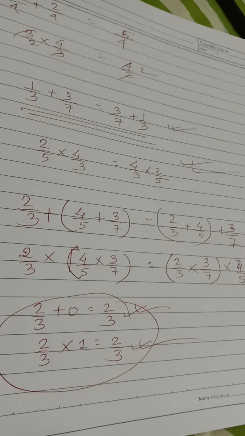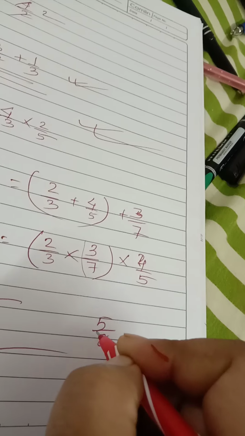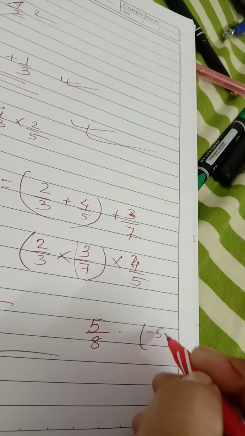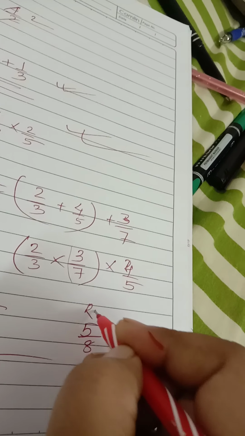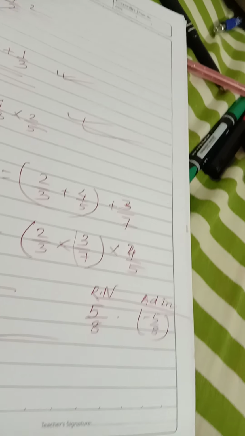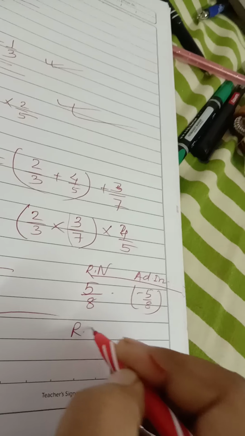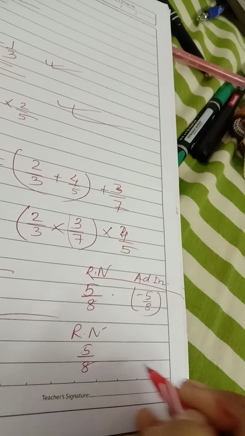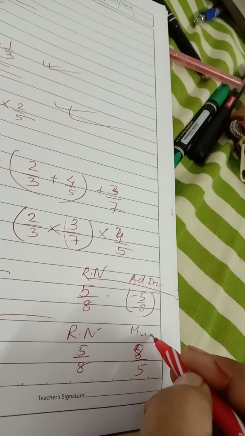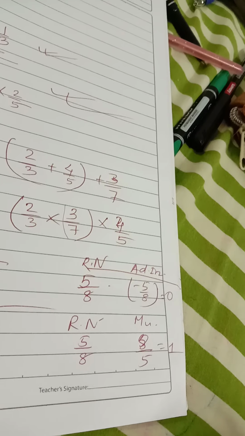Next we have additive inverse. Any rational number has whatever properties you know for fractions. For 5 by 8, the additive inverse would be minus 5 by 8, the same number with a different sign. This is called additive inverse. Then multiplicative inverse, that is reciprocal. For rational number 5 by 8, multiplying with 8 by 5 gives the multiplicative inverse. Additive inverse gives you 0 and multiplicative inverse gives you 1 when you operate it.